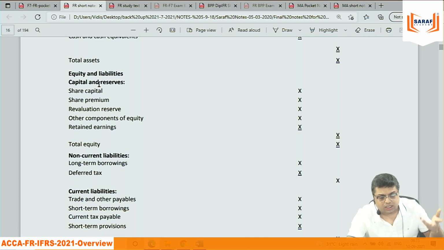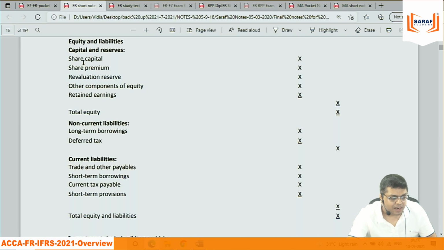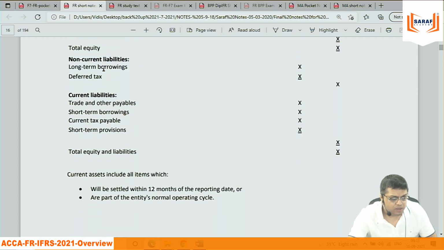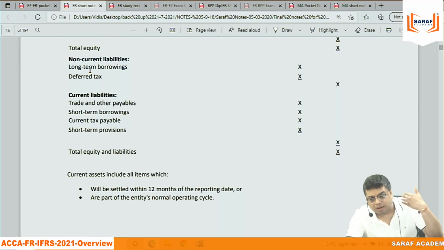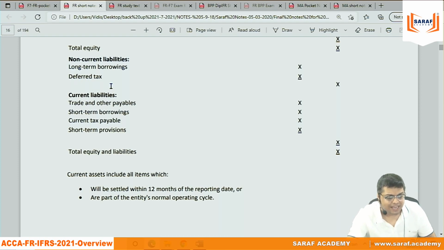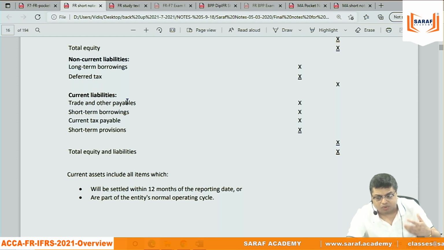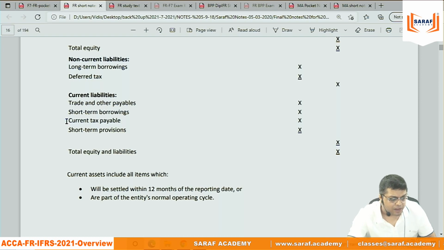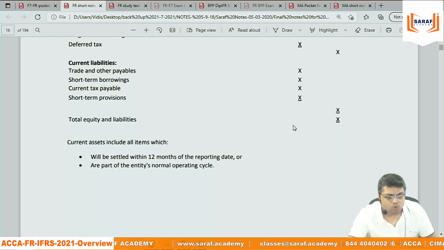Then the liabilities. First of all, shareholders' money: those who are the owners of the company. That is called capital and reserves: share capital, share premium, revaluation, other reserves. The total is shareholders' money. Then the outside funds. Outside, there are two types. One is non-current, those who have given long-term funds to the company: long-term borrowings, deferred tax. And there are short-term liabilities which we need to pay within 1 year: trade payables, short-term borrowings, current tax, short-term provisions and everything. That is total equity and liabilities.